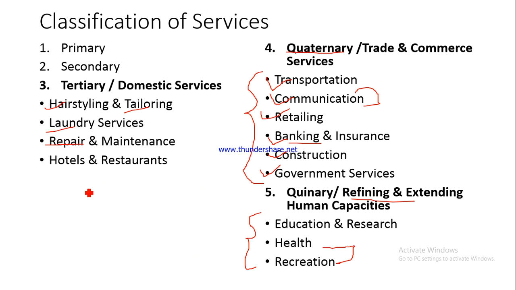Now please understand, as I mentioned already, I am mentioning the same thing again. Primary and secondary are not classifications of service, but I have mentioned them here just to make you understand that just like we have the tertiary sector, which is the service sector, we also have primary and secondary sectors. The classification starts from here. So what you are going to write on your exam, you have to write in this particular fashion, that the services are classified as tertiary, as quaternary, and as quinary, right?